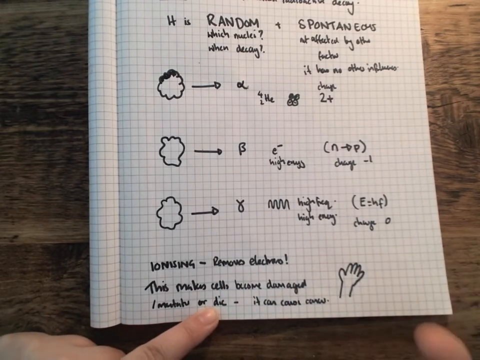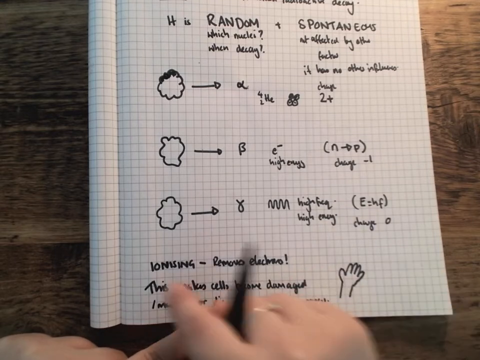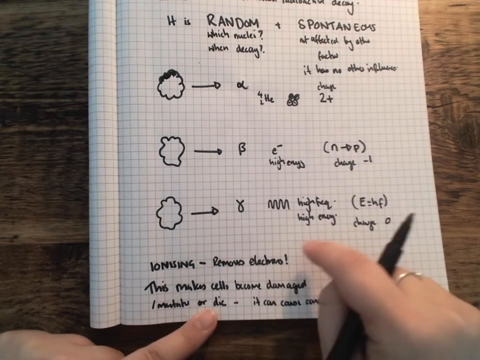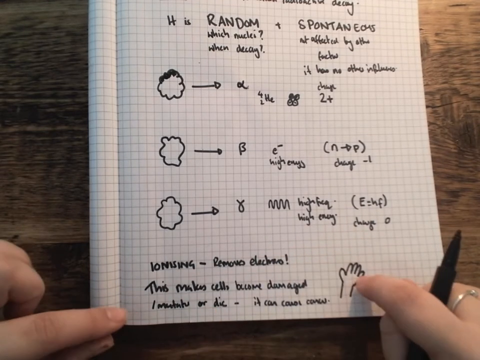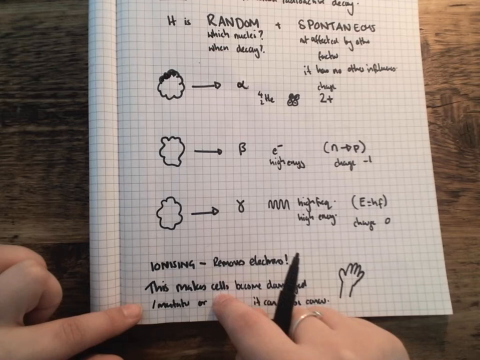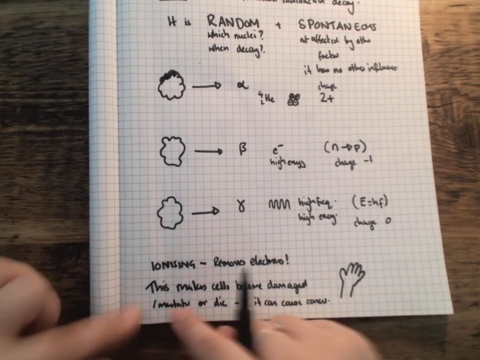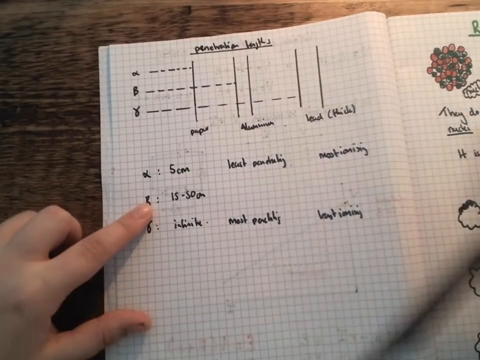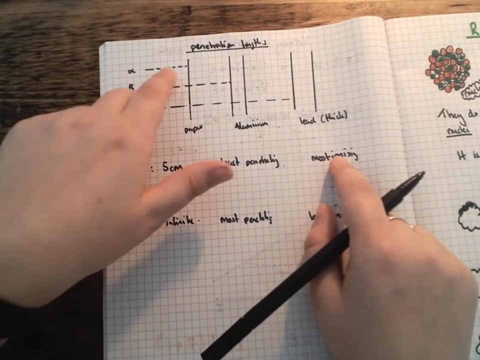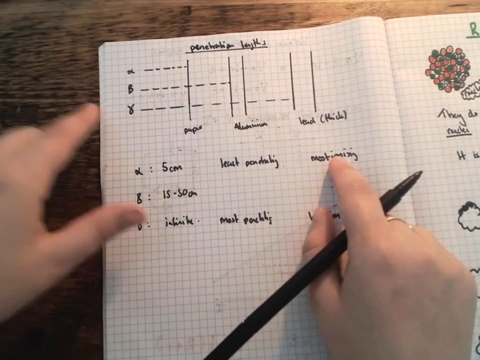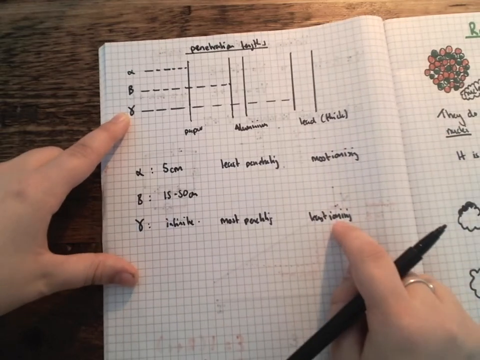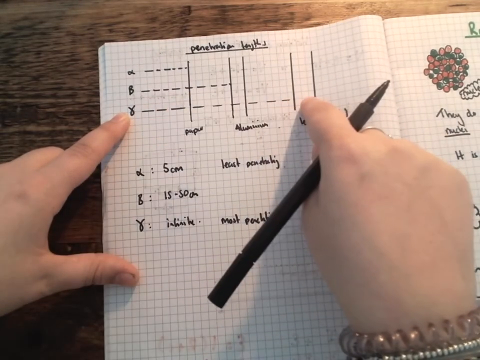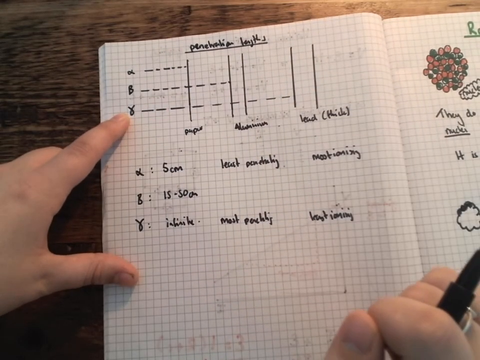So in terms of the danger of ionizing radiation, ionizing is affecting the atoms, which in effect also changes the cells. So the cells can become damaged, they could die, they could mutate, which can lead to cancer. Again, thinking about that energy, the most ionizing is alpha, because its energy is only distributed over a small distance, whereas gamma is the least ionizing because its energy is transmitted over a longer distance.